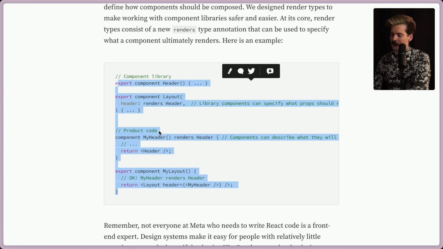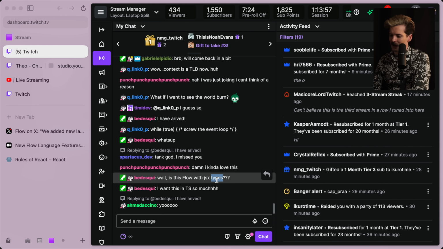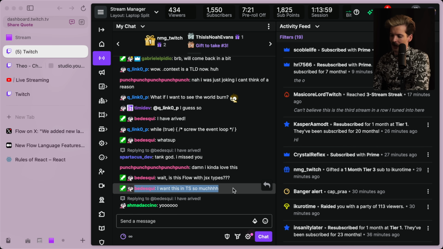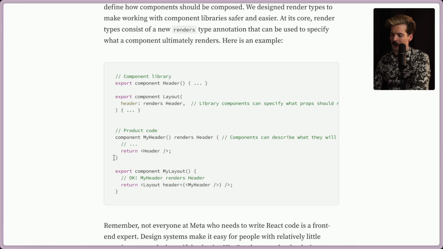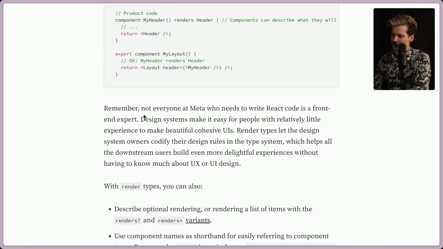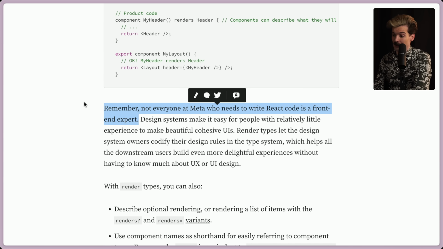I can already see our resident design system guy, Igor, freaking out. He wants this in TS so much. Yep. Anybody who's built component libraries knows how insanely valuable this can be. Remember, not everyone at Meta who needs to write React code is a front-end expert. Again, huge deal. I have a whole video about this. I call it the average React dev. And yes, that applies even at Meta.